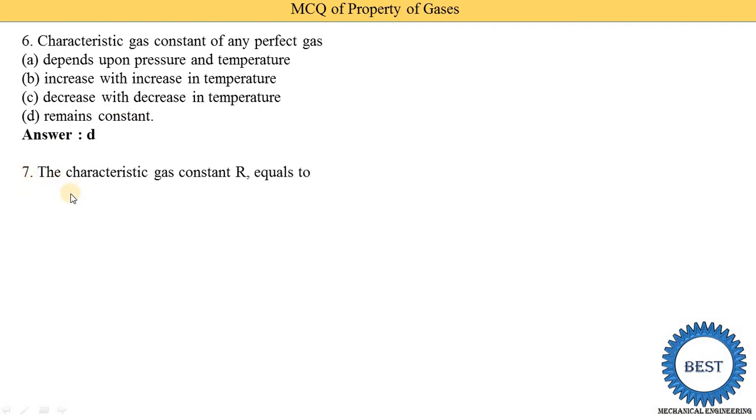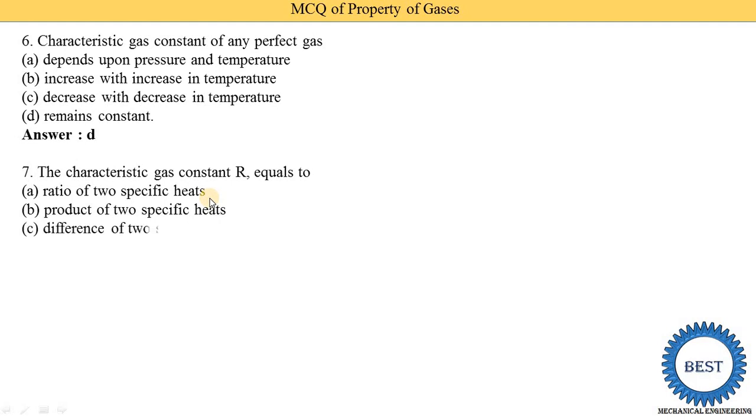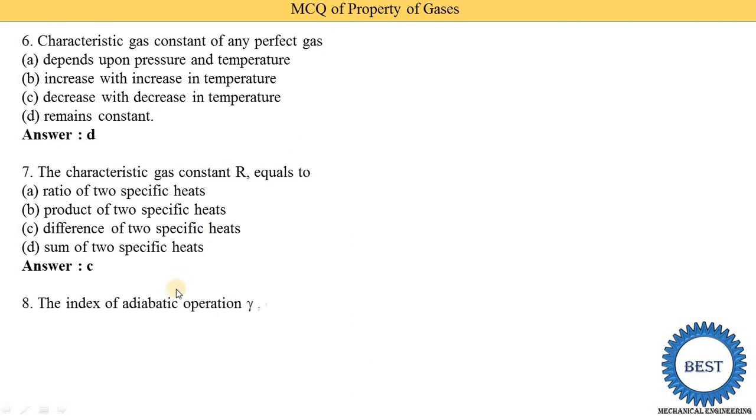The characteristic gas constant is equal to the ratio of two specific heats, the product of two specific heats, the difference of two specific heats, or the sum of two specific heats. So we know that the characteristic gas constant R is equal to Cp minus Cv. So it is the difference of two specific heats, and option C is the correct answer. Cp means specific heat at constant pressure and Cv means specific heat at constant volume.